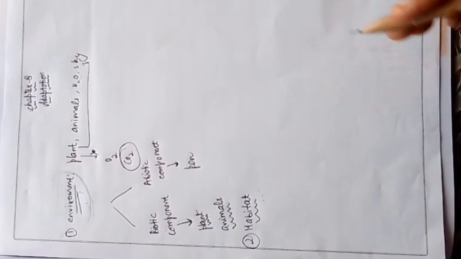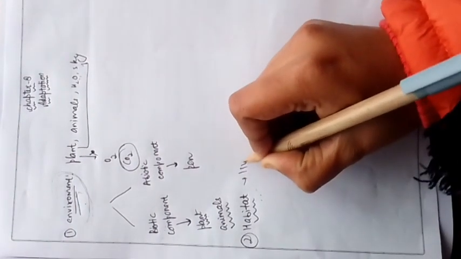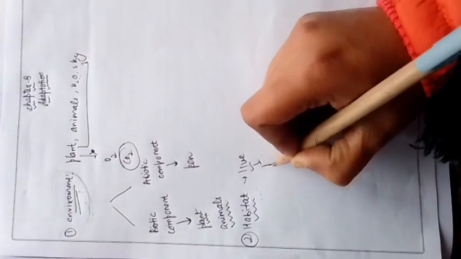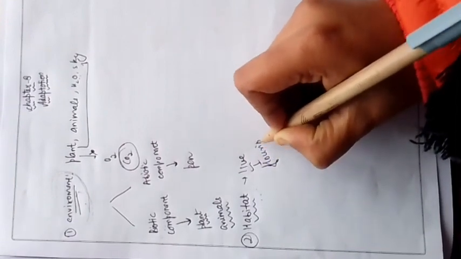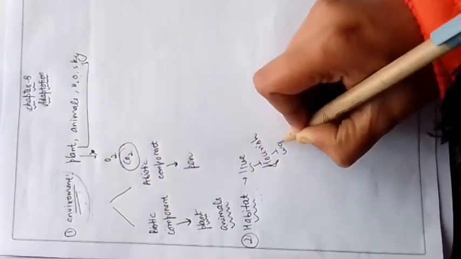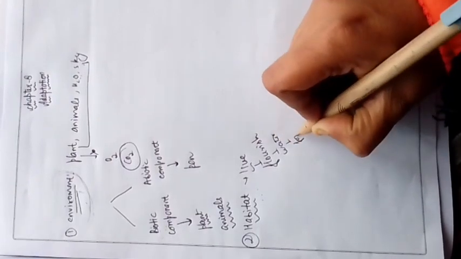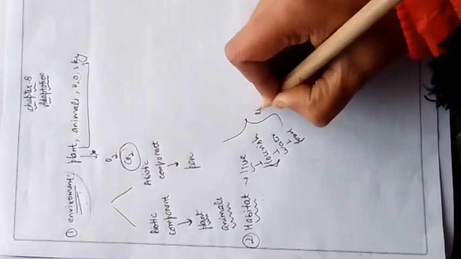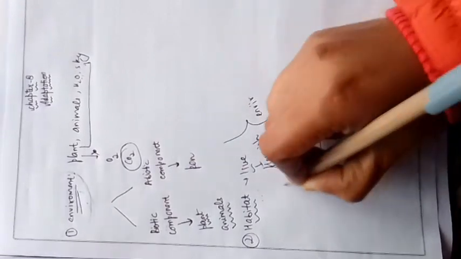So different kinds of living organisms live at different places, and the place where these organisms live, they flourish, means they grow well, okay, they get their water, food, that place or that environment we call a habitat.